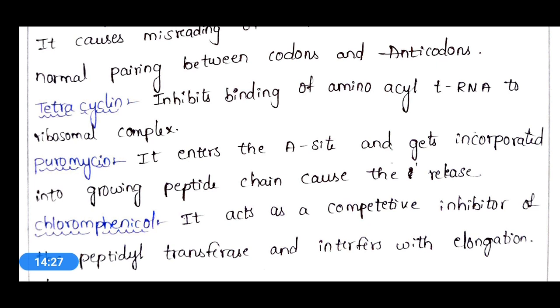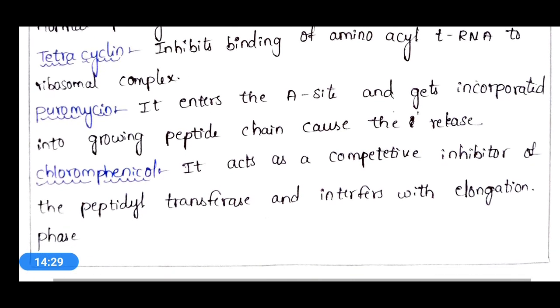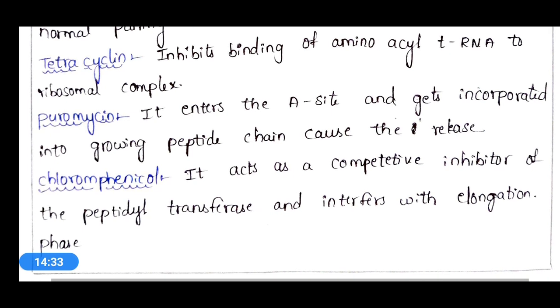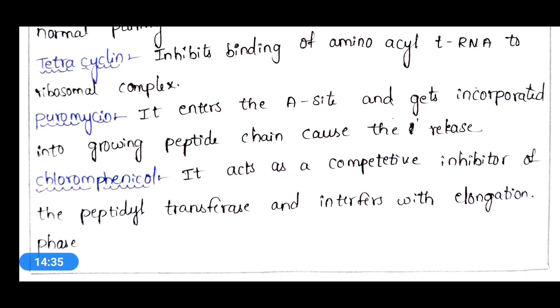And the next one is chloramphenicol. It is also one of the main antibiotics which inhibit the translation process, and it acts as a competitive inhibitor of peptidyl transferase and interferes with the elongation phase.